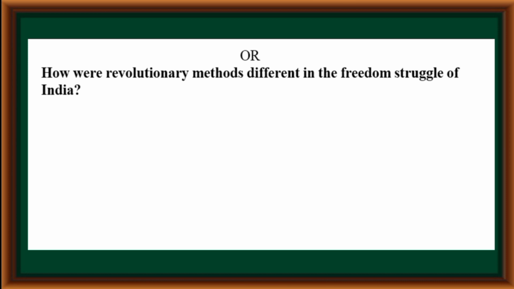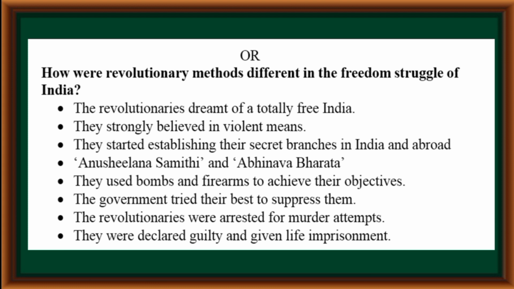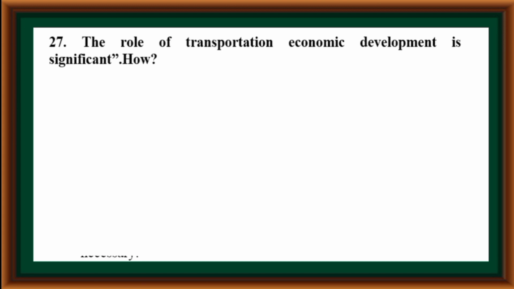Or, however, revolutionary methods were different in the freedom struggle of India. The revolutionaries dreamt of a totally free India. They strongly believed in violent means. They started establishing their secret branches in India and abroad: Anushilana Samiti and Abhinava Bharata. They used bombs and firearms to achieve their objectives. The government tried their best to suppress them. The revolutionaries were arrested for murder attempts. They were declared guilty and given life imprisonment.